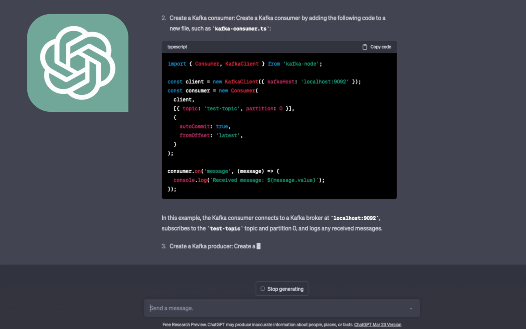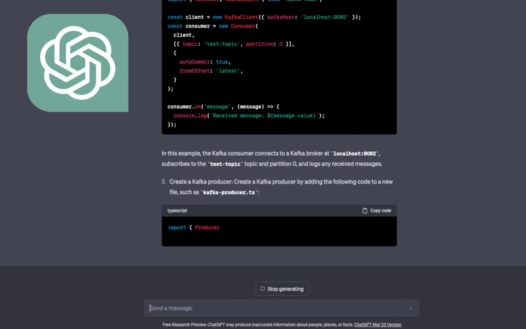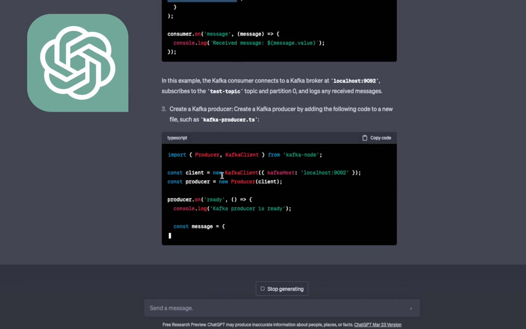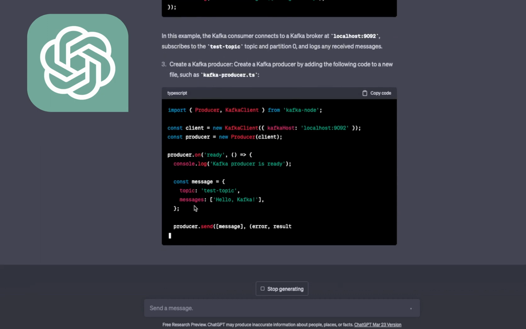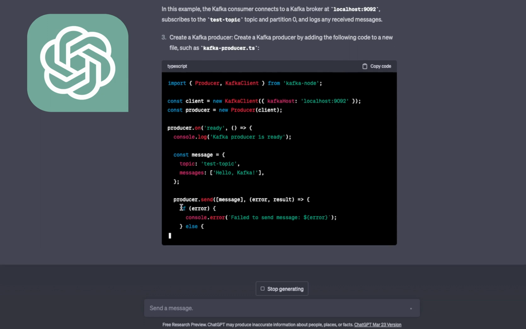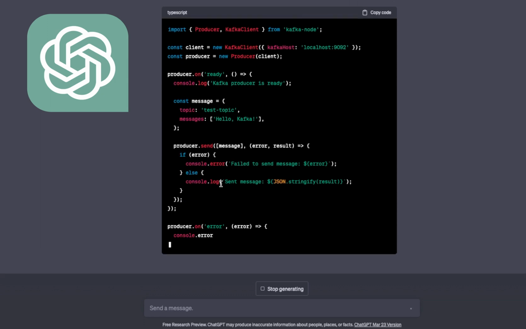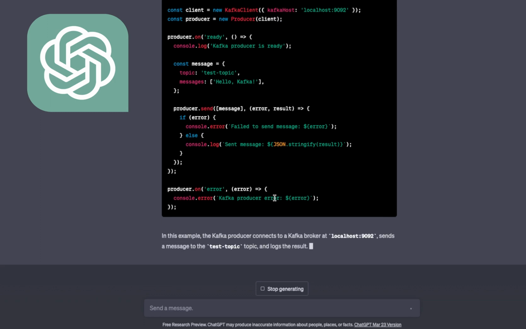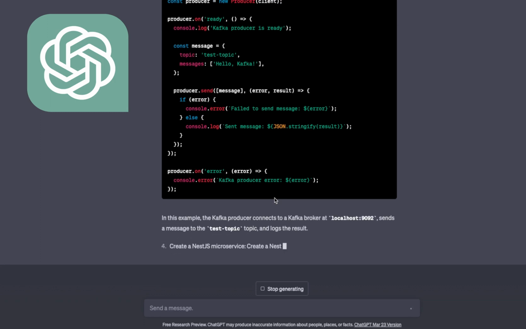And you will write a simple main.ts. This is a consumer and this is a producer. The consumer is consuming from this test topic, and this is your producer. The producer is actually producing the message using producer.send, and then producer.onError, you just send a callback, and then you can attach this to your main.ts.